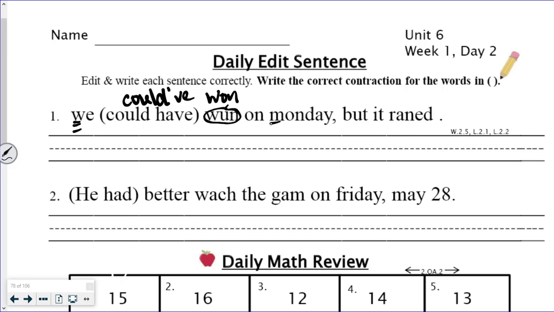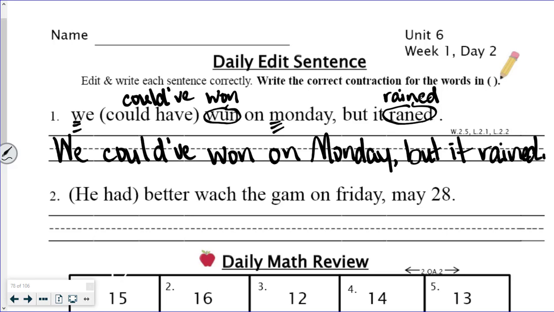Monday gets capitalized because it's a day of the week. Comma, but it rained. Rained is spelled incorrectly. Rain is R-A-I-N. And then it's past tense, so we just add ed. And then we rewrite it nice and neat on the line. All right, we got number 1 looking good. Let's move on to number 2. He had better watch the game on Friday, May 28th.